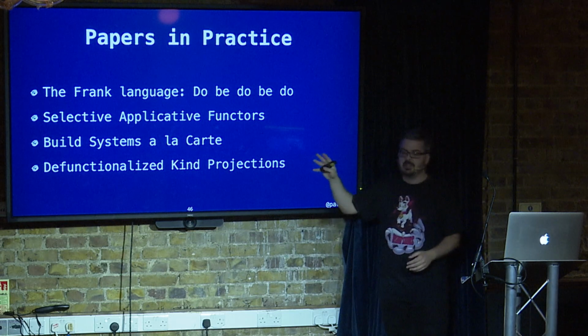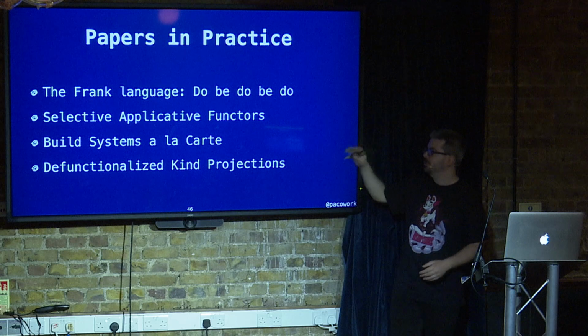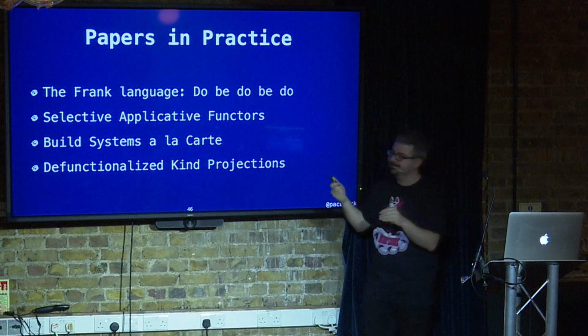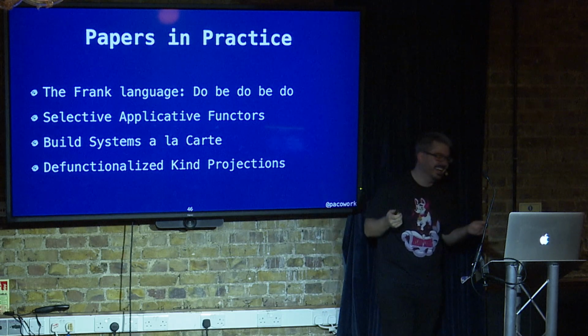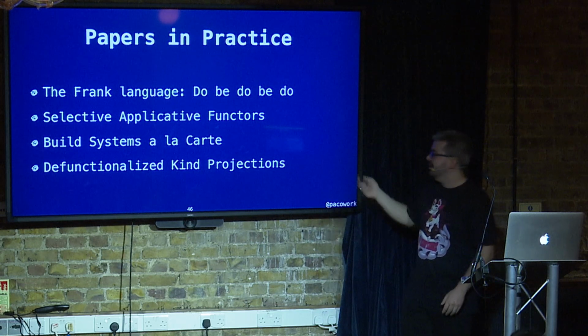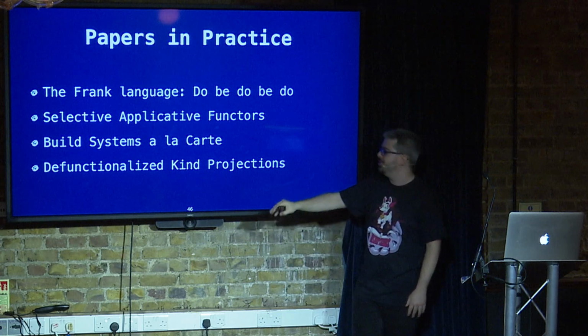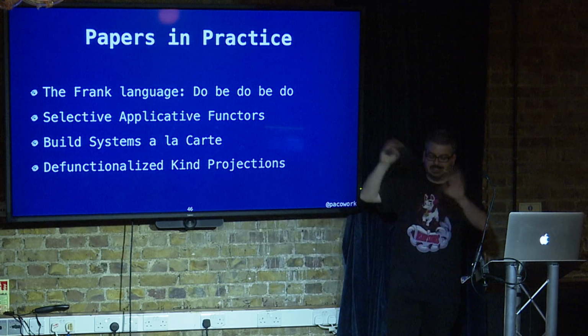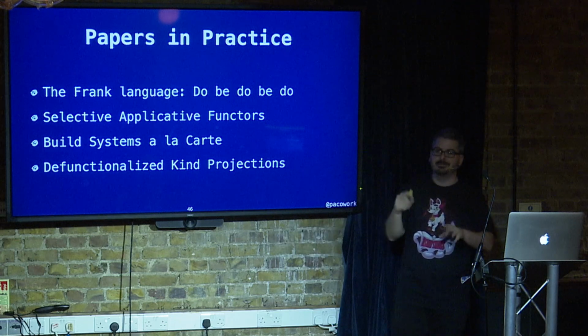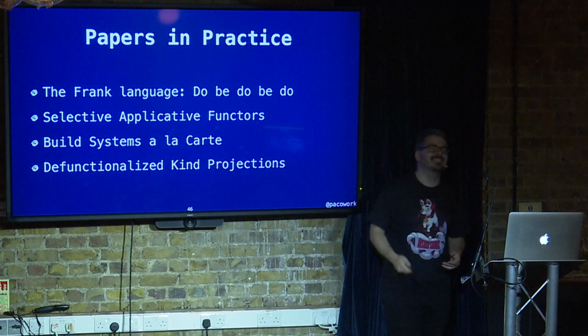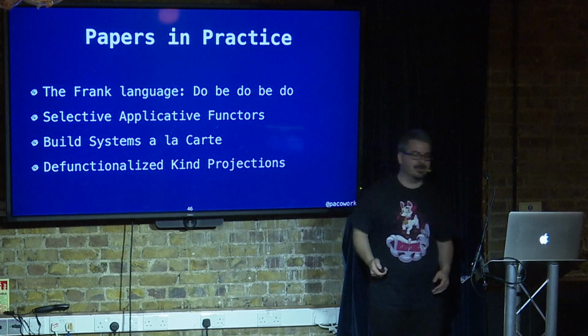I personally experimented with Build Systems à la Carte. I was able to create an implementation that was almost there. It lacked existentials, but what can you do? And we also have a couple of experimental things in the library. For example, we're defunctionalizing kind projections, which is just some subclass casting trickery, but it still works and it's type safe. So someday I'll write about this. It's going to be fun.